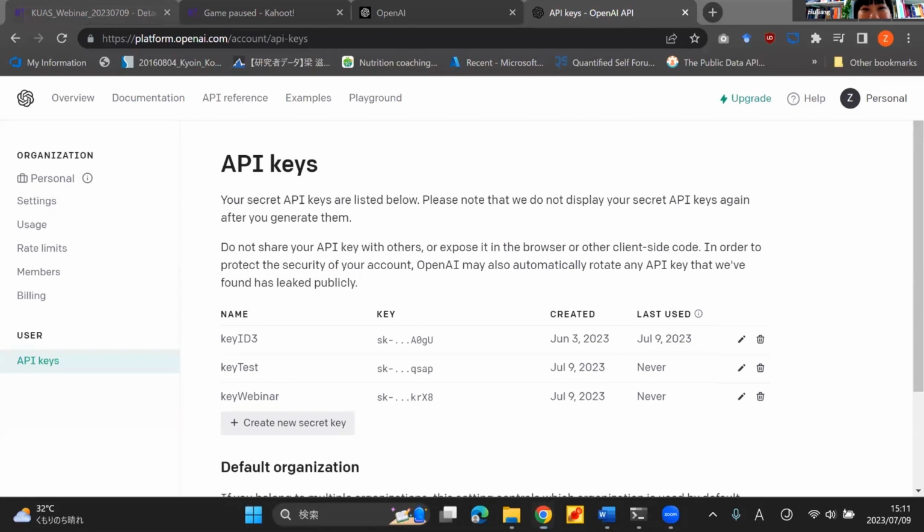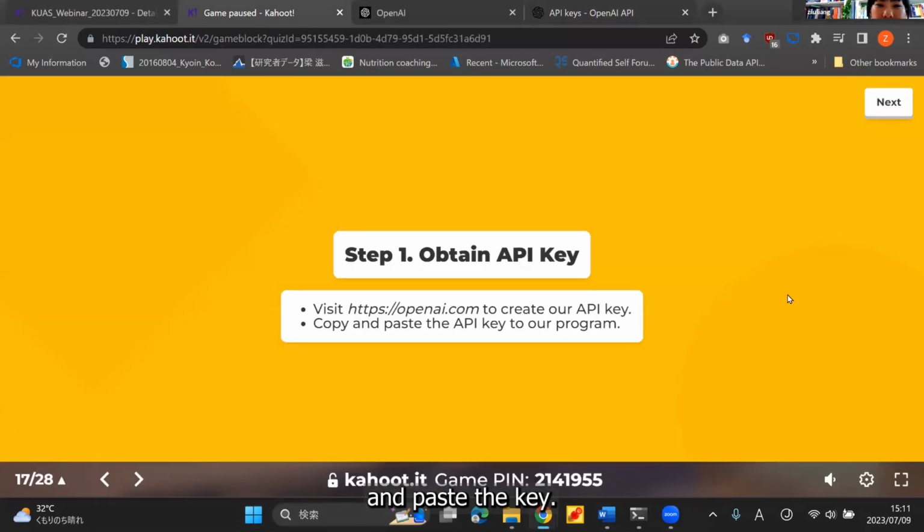In case you forget to copy and paste the key, and now you have no way to retrieve it, you just create a new key. You probably need to delete it and create a new key. Okay, and don't forget to copy and paste the key. Yeah, that's the first step.